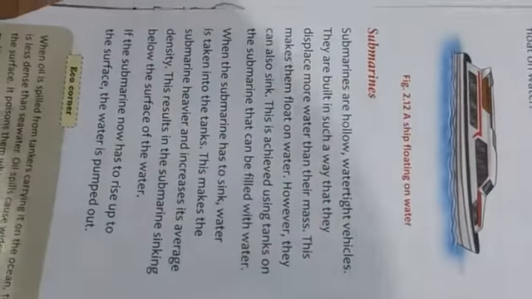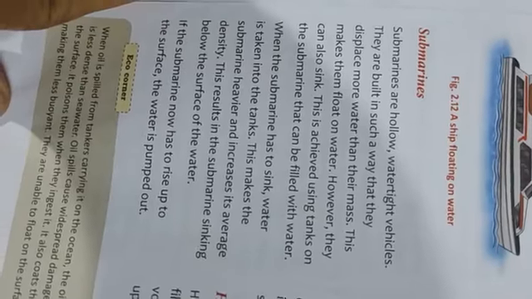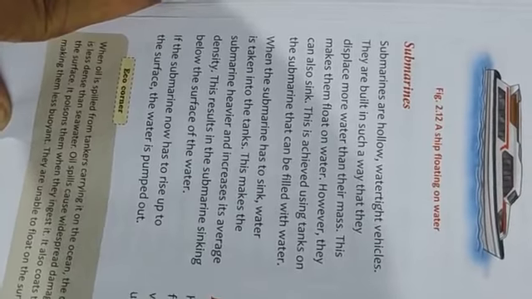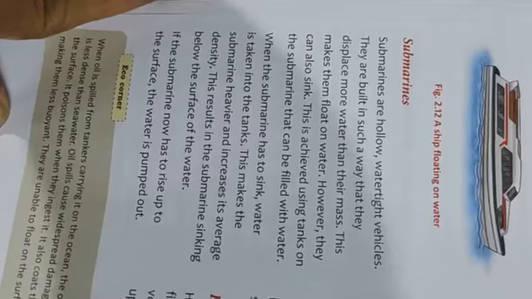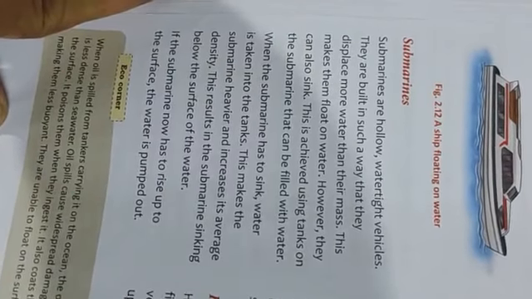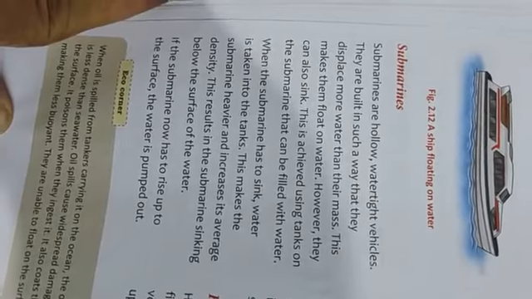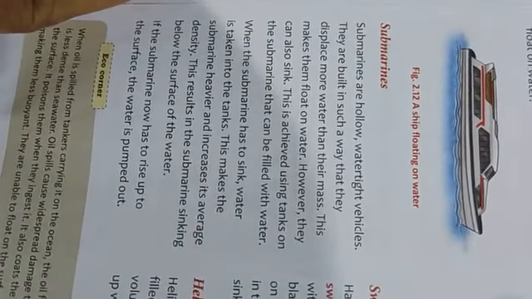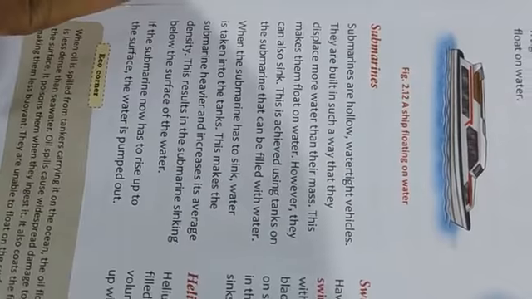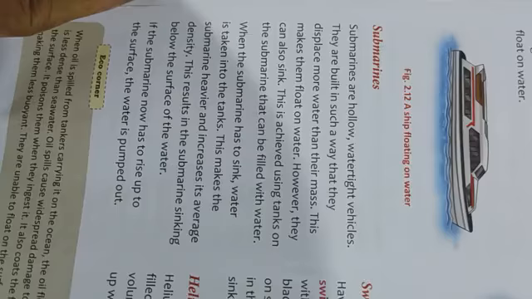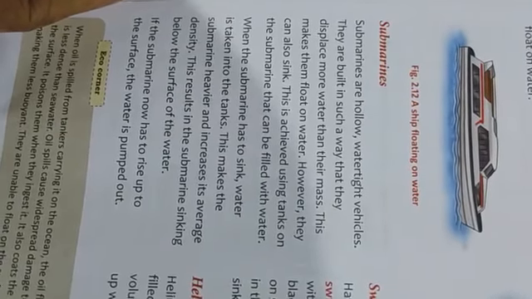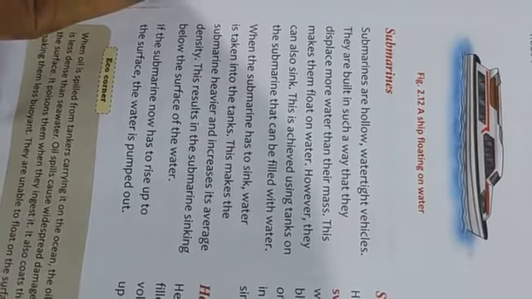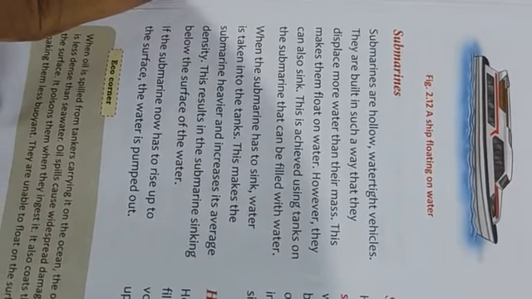Okay. Now submarines. Submarines are also hollow and watertight vehicles. They are built in such a way that they displace more water than the mass of the submarine. So this makes them float on water. However, they can also sink. How? This can be achieved by using a tank with a suction pump inside the submarine, which can be filled with water. When the water is filled, the buoyant force becomes less compared to the weight of the submarine. So the weight of the submarine is greater, and then it sinks below the surface of water.